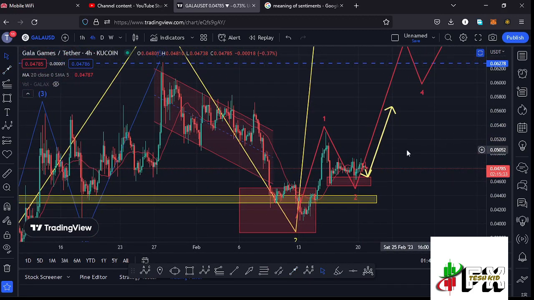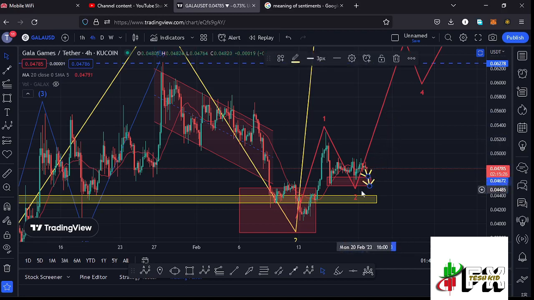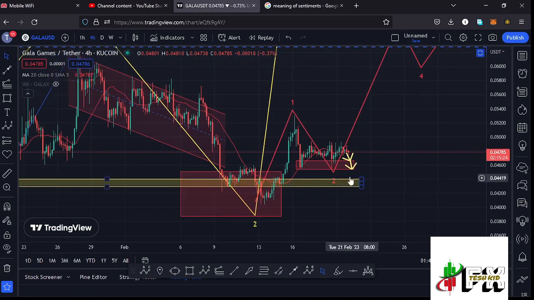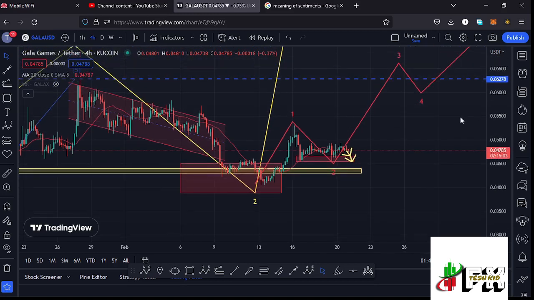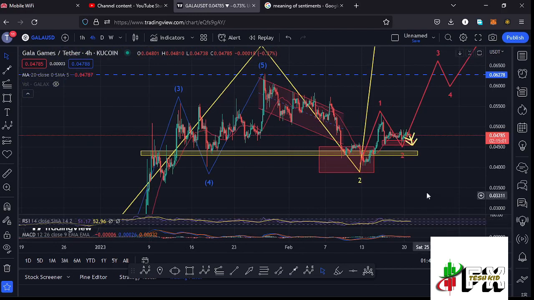But in case we lose our target area in the formation of these higher Elliott wave count 2, that is this support zone in red right here in the formation of that wave 2, then we can watch our next key area of support at around the $0.0447 mark, which is our next key support zone. But I'm a little bit confident that soon we are going to see that bounce to the upside in the formation of that wave 3, continue unlocking higher prices, and also fully maximize our target areas in the formation of that wave 3. So that is what I'm expecting here on the short-term scenarios.